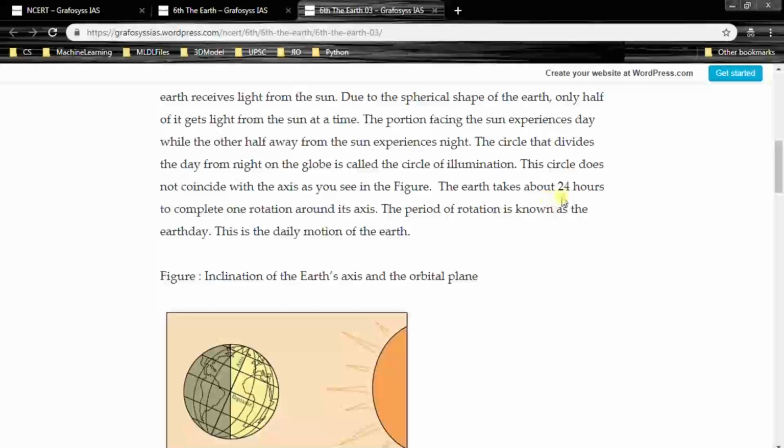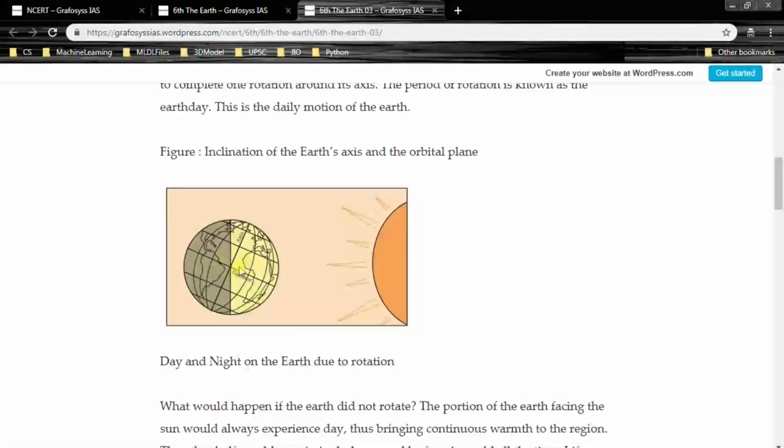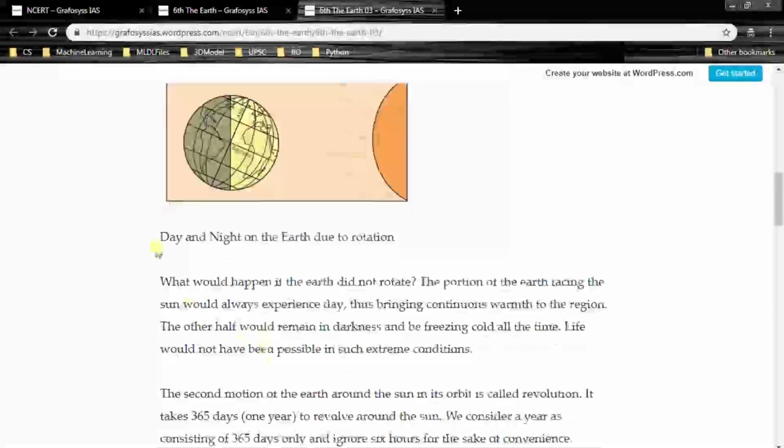The Earth takes about 24 hours to complete one rotation around its axis. The period of rotation is known as the Earth day. This is the daily motion of the Earth. So here inclination of the Earth axis and the orbital plane, which we just discussed, day and night on the Earth due to rotation.